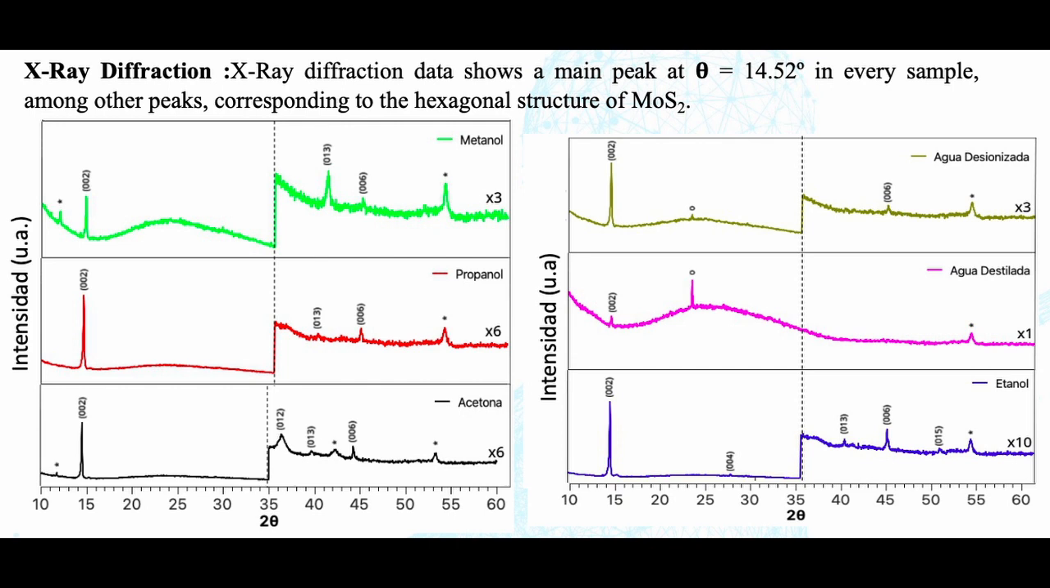Another characterization made was X-ray diffraction, in which all samples presented the main peak of MoS2 in its hexagonal structure, located at around 14.5 degrees in the 2 theta configuration, corresponding to the diffraction plane 002. Other peaks corresponding to this structure were observed in all samples, confirming the presence of crystal MoS2 nanoparticles in its hexagonal phase. There were also other peaks present that do not correspond to MoS2 nanoparticles, which are yet to be identified, as well as one specific peak located at around 23 degrees in the samples corresponding to distilled and deionized water, which could be due to molybdenum oxides generated by the interaction between the water and the MoS2 nanoparticles.